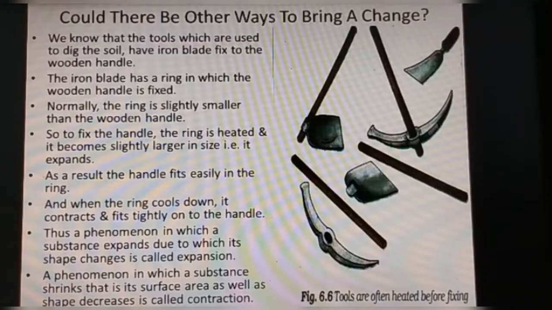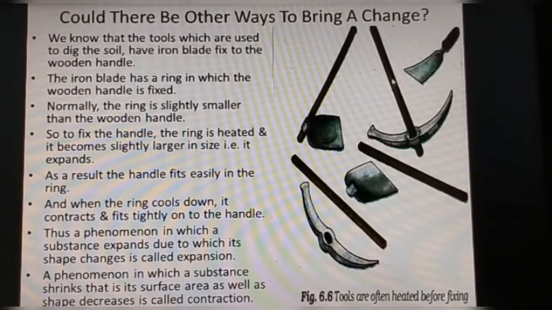Now we know that the tools which are used to dig the soil have an iron blade fixed to a wooden handle. That iron blade has a ring in which the wooden handle is fixed. You can see here these pictures I have shown.